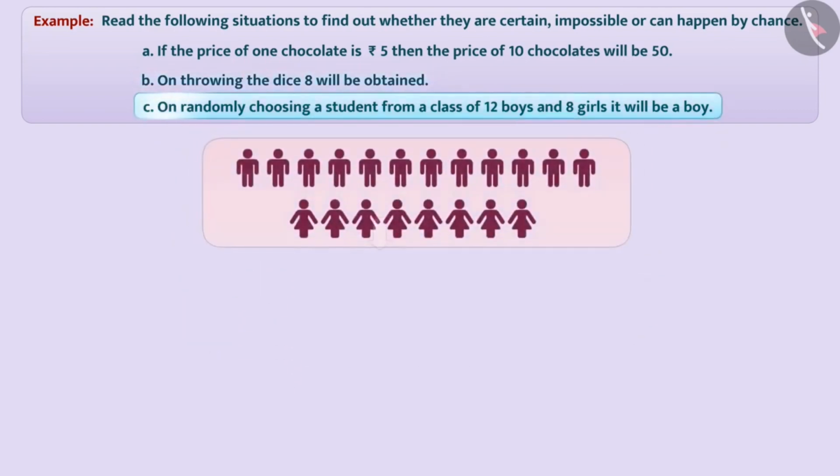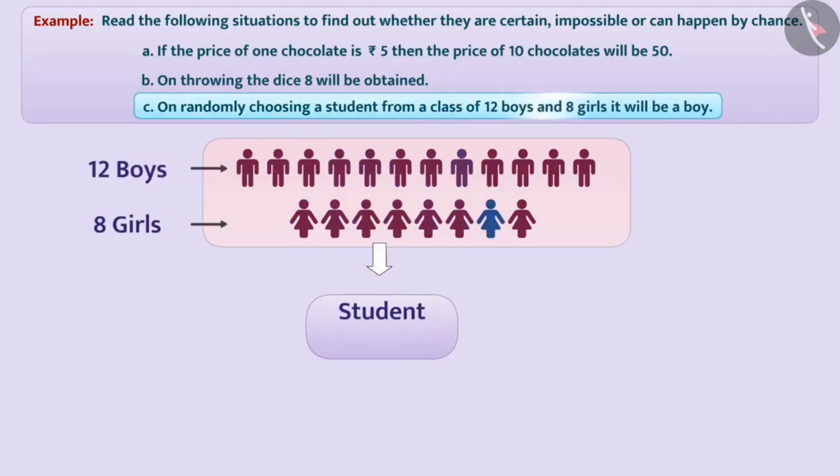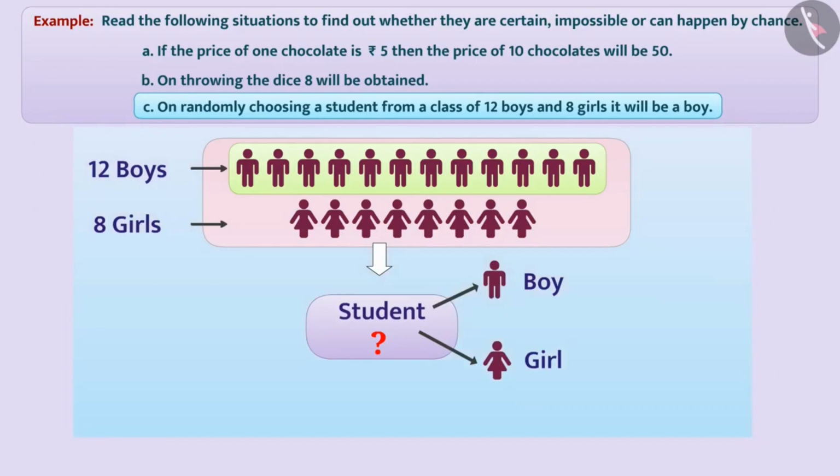On randomly choosing a student from a class of 12 boys and 8 girls, it will be a boy. Here definitely, the number of boys is more, but this does not mean that if a student is selected randomly, it will be a boy. It can also be a girl. That is, if a student is selected randomly, it will be a boy by chance, meaning possibility.